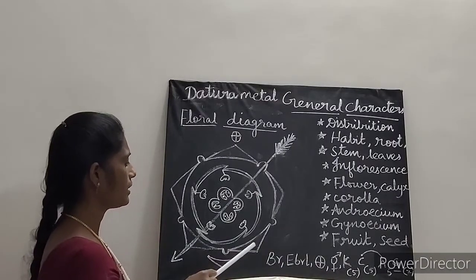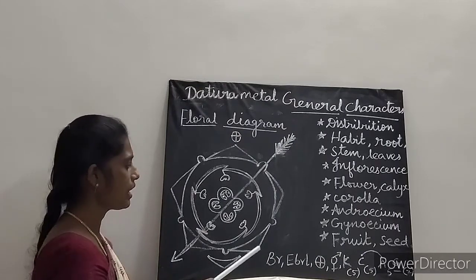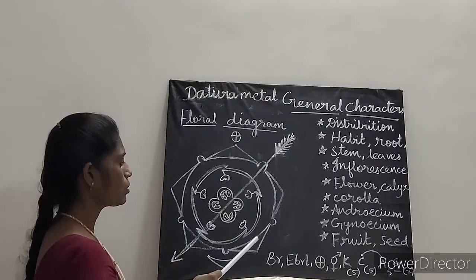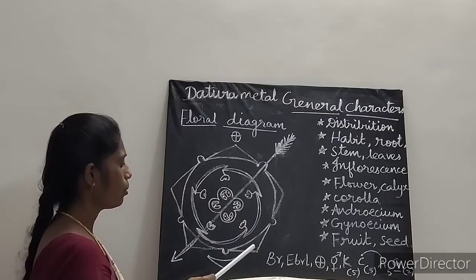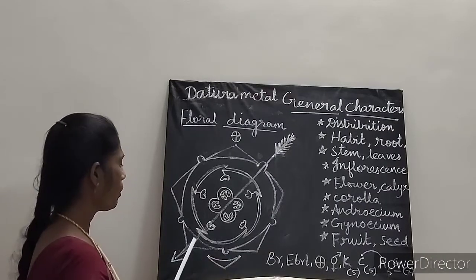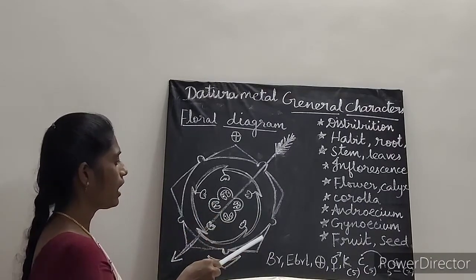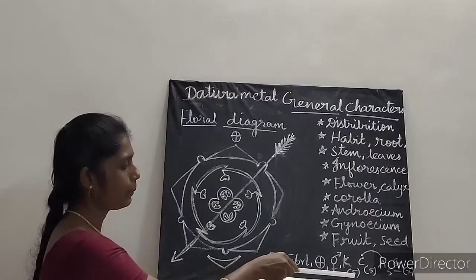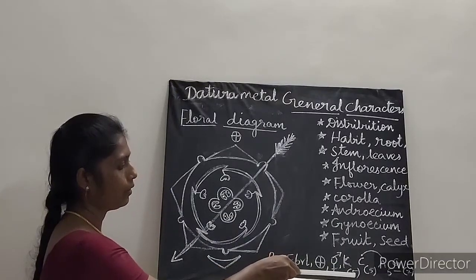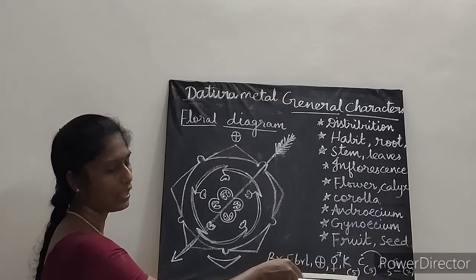Next is about calyx. This part is called as what? Calyx, which is all joined. Okay, so calyx is synsepalous. So there are 5 sepals there. 1, 2, 3, 4, 5, and all are joined. So it is inside the bracket. Okay, K5, and then it is represented inside the bracket.